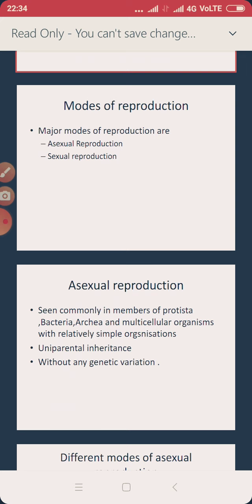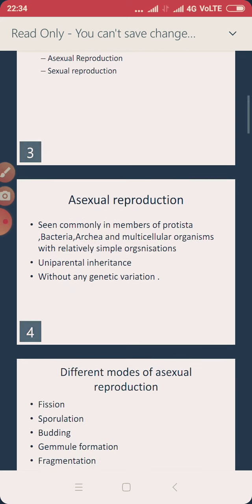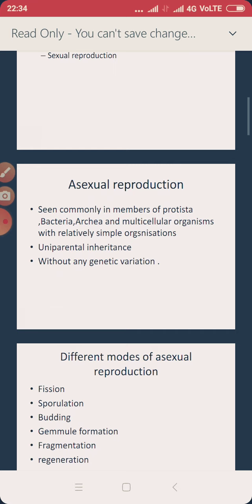It's given like bacteria, archaea, and multicellular organisms with relatively simple organizations. I said before that mostly asexual reproduction takes place in unicellular organisms. But now in the examples we say that it also takes place in multicellular organisms. But which type of multicellular organisms? Those having relatively simple organizations, so the body organs are not that complex. In such organisms we see asexual reproduction.